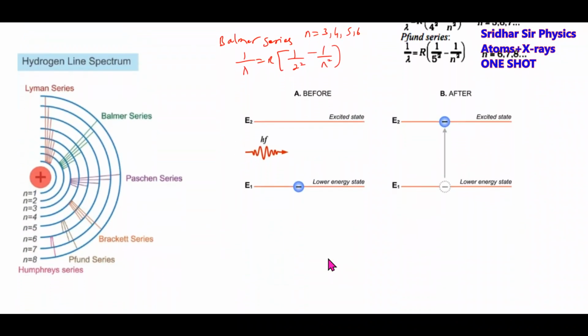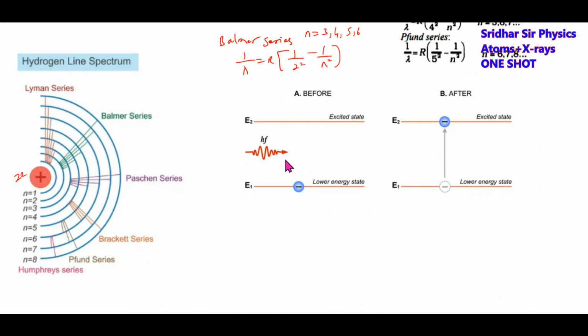Next again, here the same thing in terms of the atomic structure I am discussing. This is a nucleus. So here the Lyman series. If the electron makes a transition from a higher state to the ground state, then we'll get the Lyman series. If the electrons make a transition from higher excited states to n equal to 2, then we'll get the Balmer series. If the electron makes a transition from a higher excited state to n equal to 3, we'll get the Paschen.